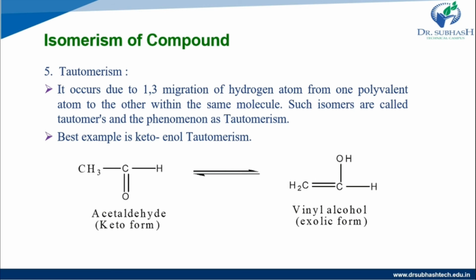The best example of this process is the keto and enol form. Acetaldehyde is the keto form, and vinyl alcohol is the enol form. This is a reversible process.